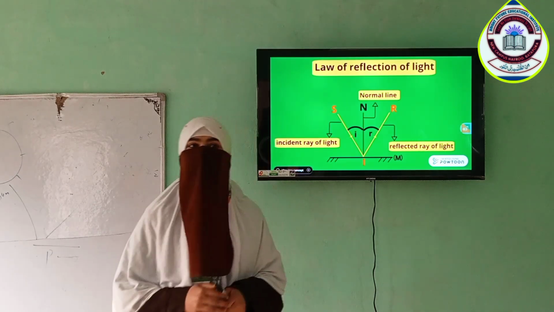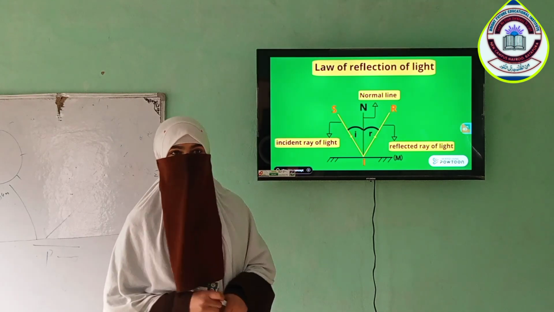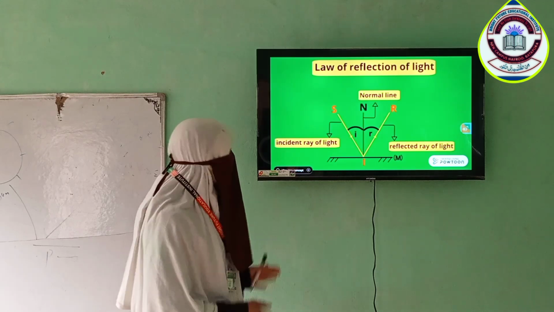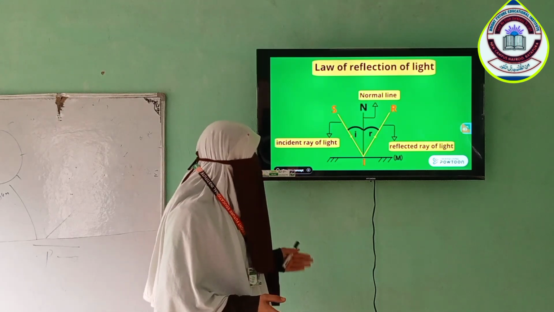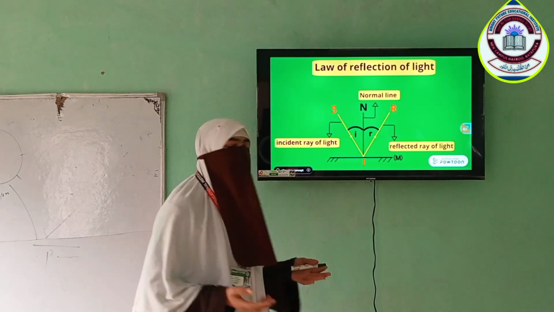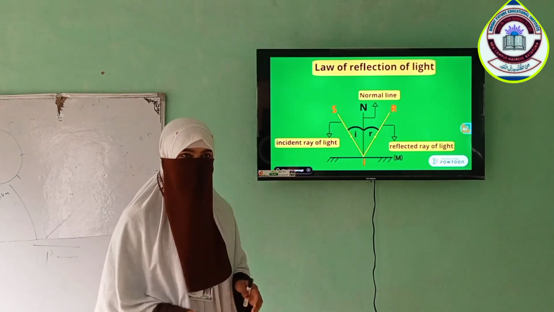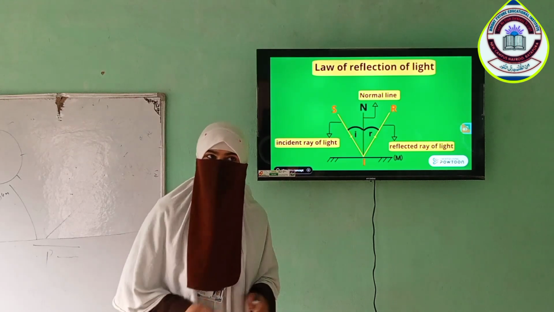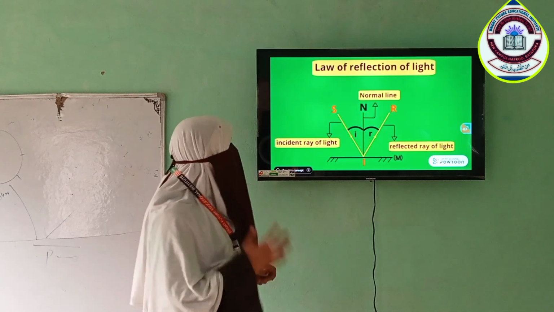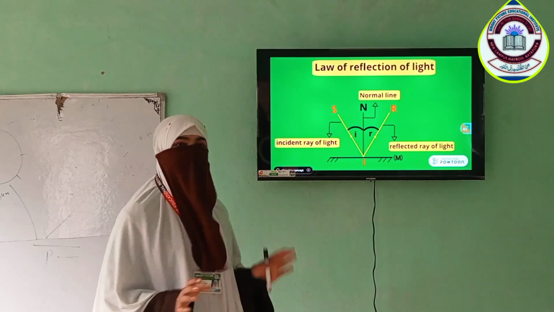And after that, there are two types of reflection. First type, regular reflection, and second type, irregular reflection. Regular reflection means when light comes from any source of light and falls on a smooth polished surface and goes back. Light comes from its source and it's parallel, and when it goes back, it's also parallel. But in irregular reflection, when light comes from its source it's parallel, but when it goes back it's not parallel.